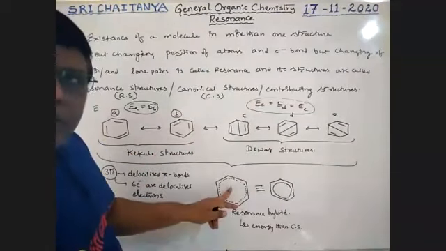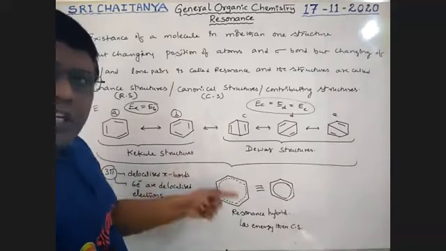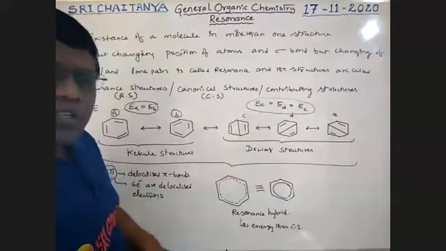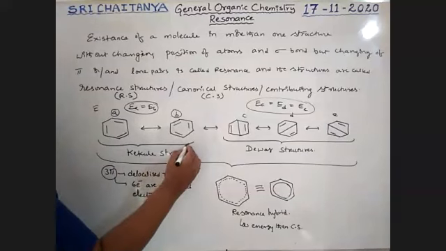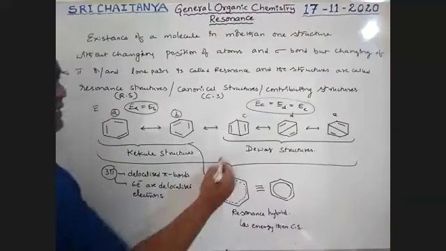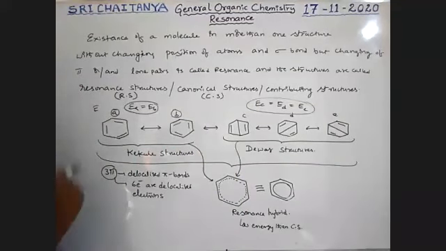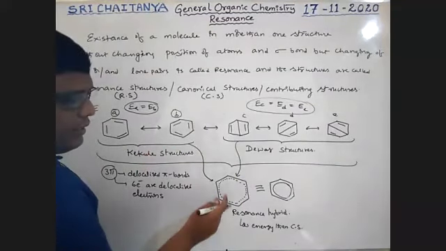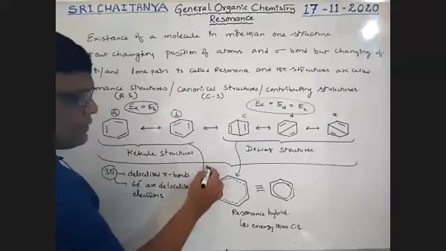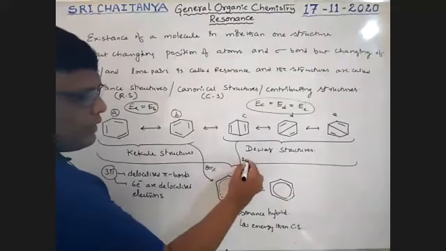Now, in this resonance hybrid, the contribution of these three structures is there. That means this resonance hybrid contains these two structures and these three structures. But in this hybrid, these two structures contribute 80% and these three structures 20%.